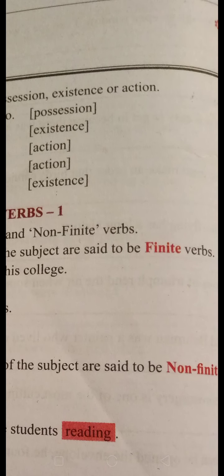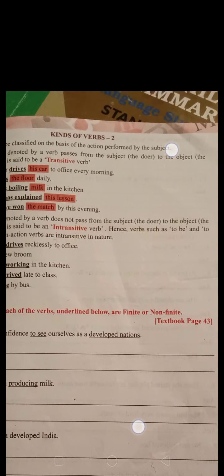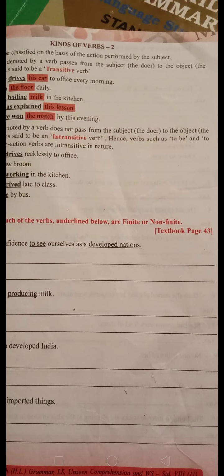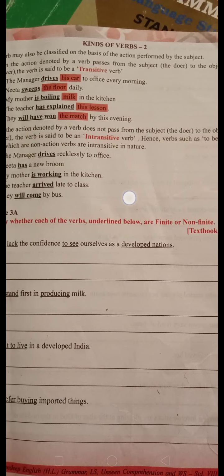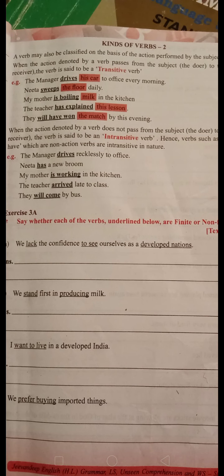Next is the second kind of verb, transitive and intransitive. I already told about that in the last video. When there is a subject, verb and object, that verb is called transitive. It means the verb takes an object.